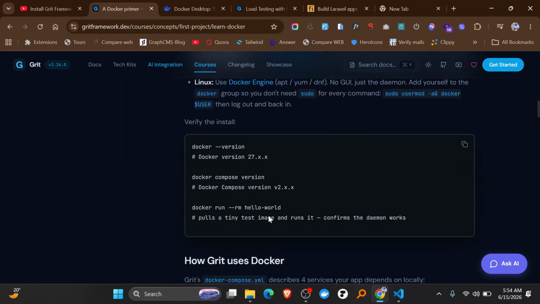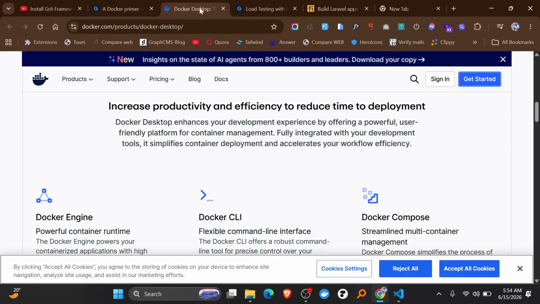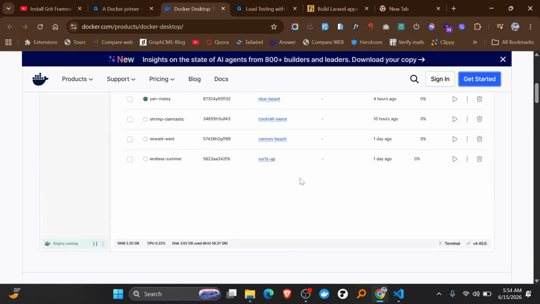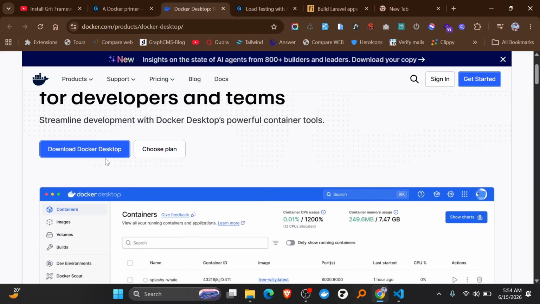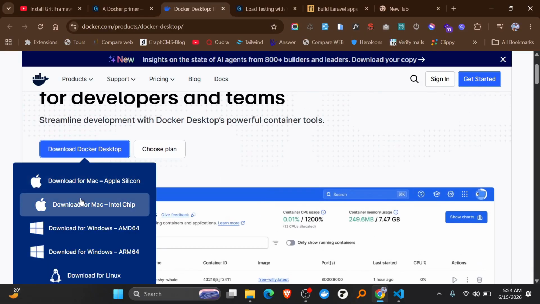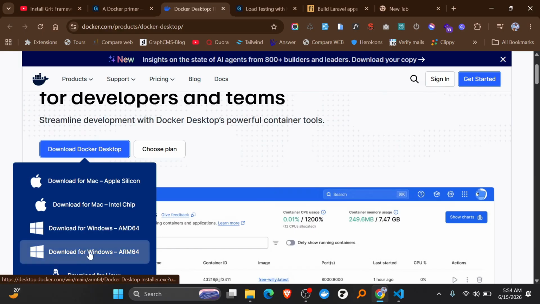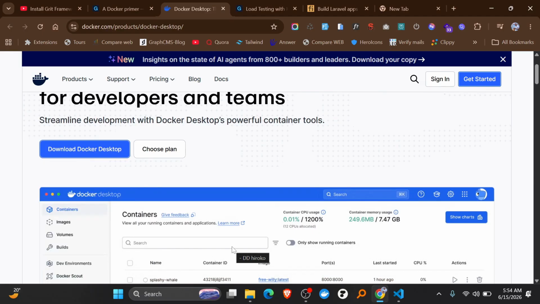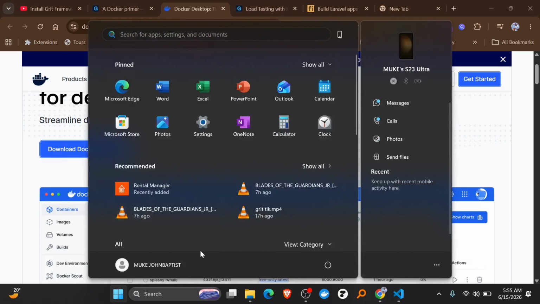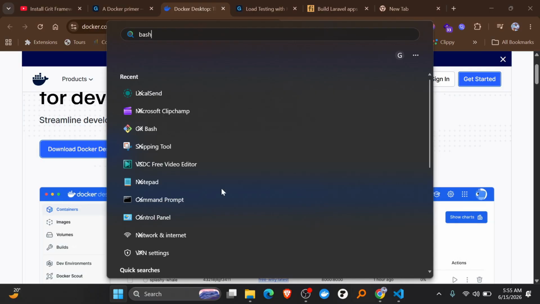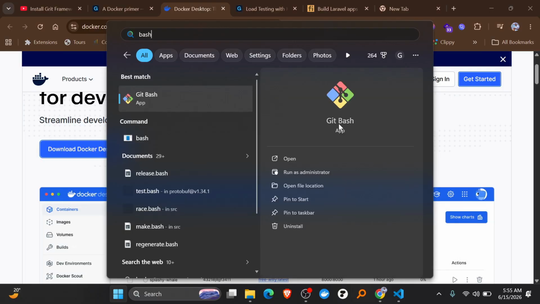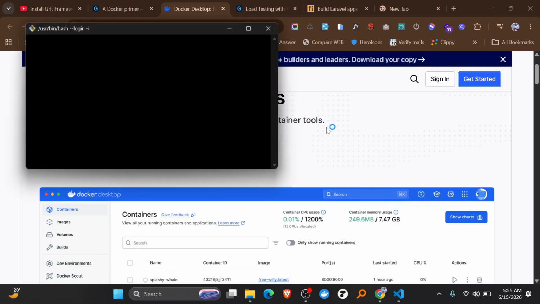After you have installed this, it's just like a normal software, the way you download VLC or any software. It is as simple as that. Just go ahead and download it for Windows here, click next, and install it. After that, I can just open bash here and see if I have it.